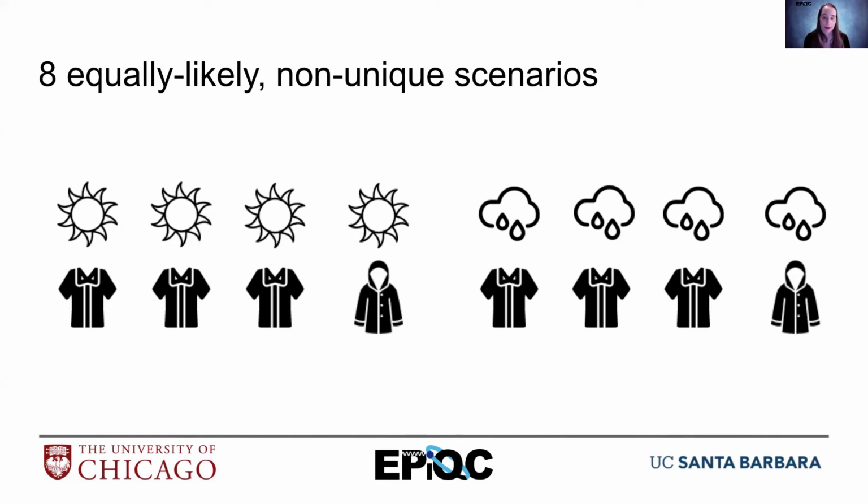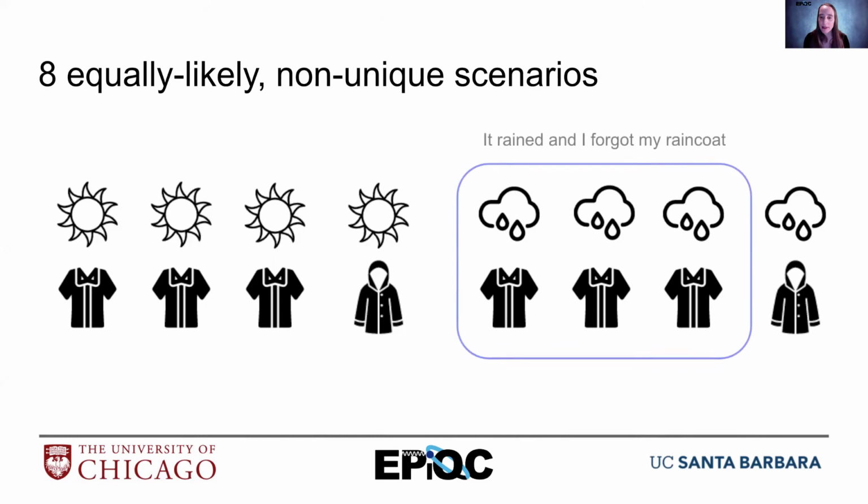So I can look at this and say, oh, 3 of these scenarios have me getting wet in the rain with no raincoat. So out of the 8 total scenarios, 3 of them were the ones I was hoping not to encounter. So that's 3 out of 8, or 37.5% probability.